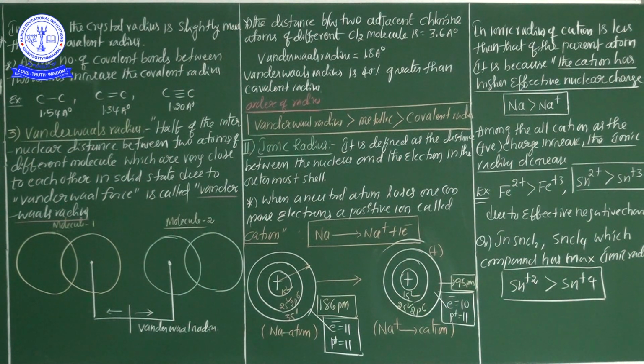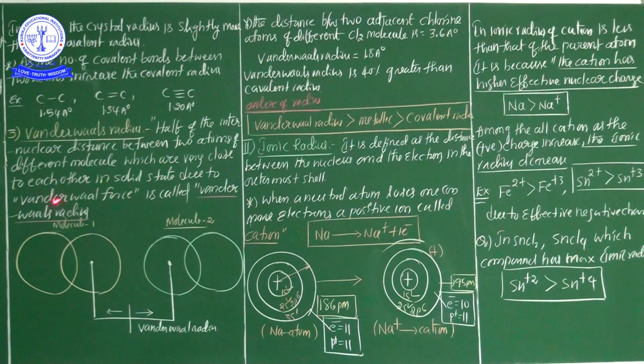So atomic radius is of three types. The first one is the metallic radius, which is especially used in metals or crystals. The second one is the covalent radius, which is especially used in non-metals. Whenever you calculate radius between non-metals, the covalent radius is used, and the Van der Waals radius also. What is the Van der Waals radius? Half of the internuclear distance between two atoms of different molecules which are very close to each other in a solid state.